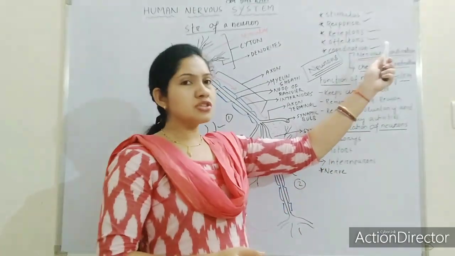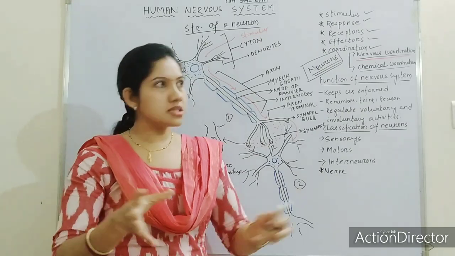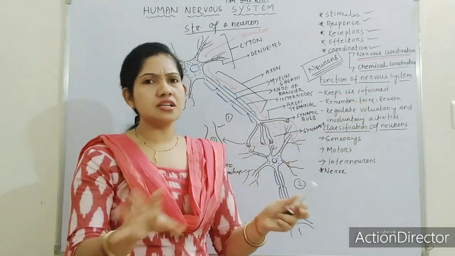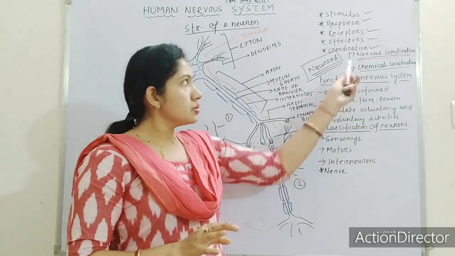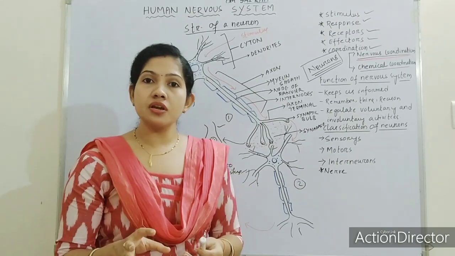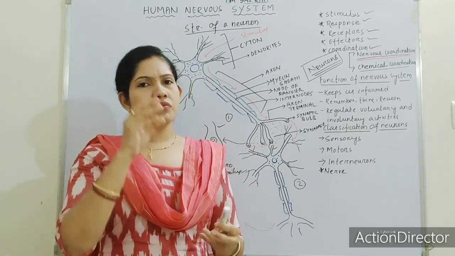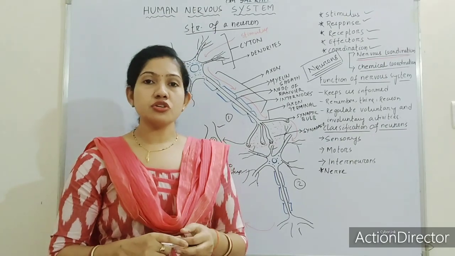So nervous coordination is very much essential for our body, as well as the chemical coordination. We will not talk in detail about chemical coordination. We will have it in some other chapter. Okay. So nervous coordination is very essential for our body. I can give you a very short example. Whenever you feel hungry, what happens?